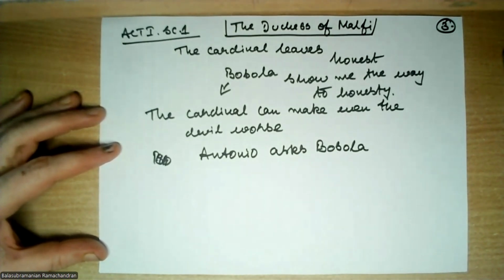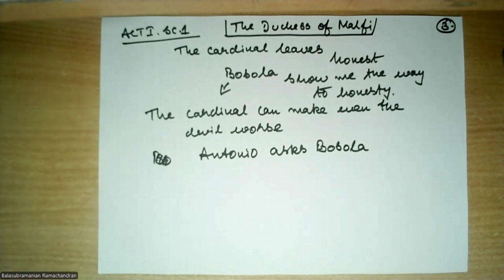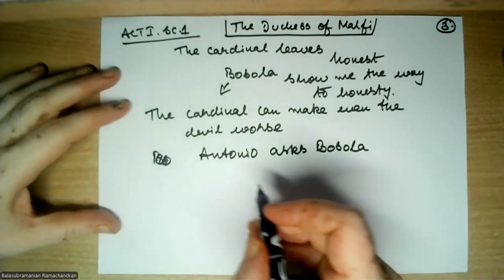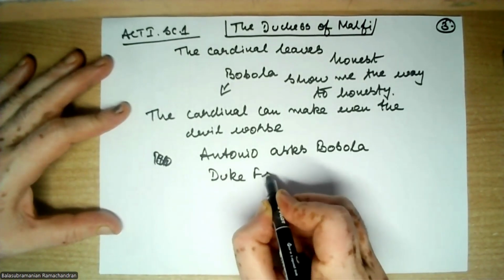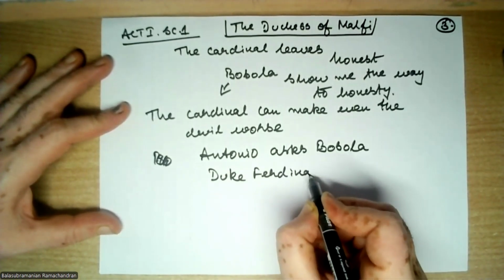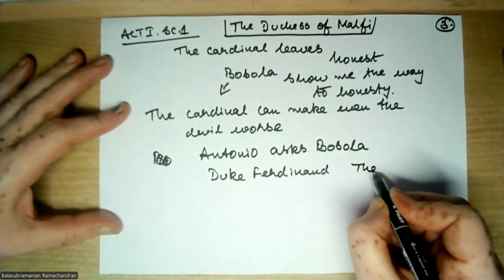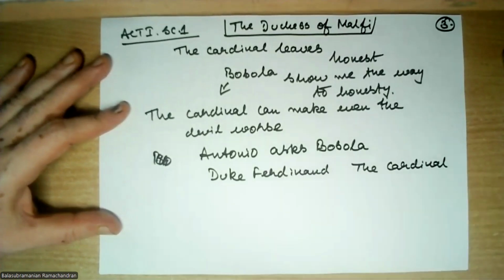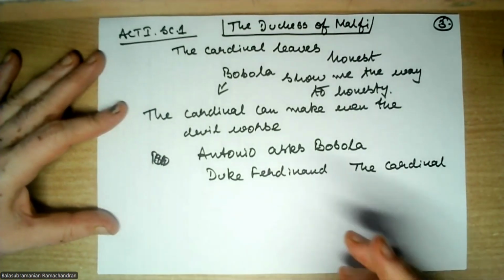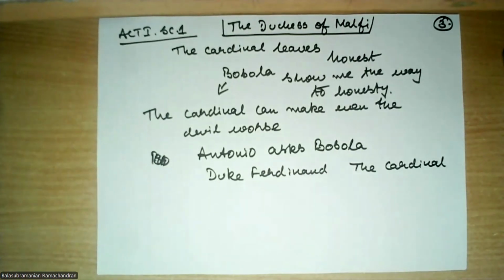In fact, he makes a comparison, speaking both about Duke Ferdinand and about the cardinal. Let's not forget Duke Ferdinand and the cardinal are both brothers of the Duchess, and he compares them. These are very famous lines, and I call them famous because they come in the annotation.